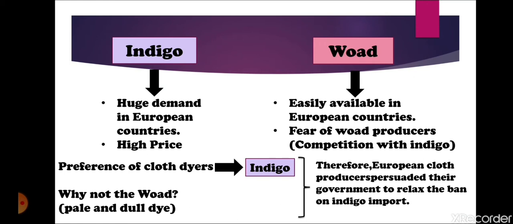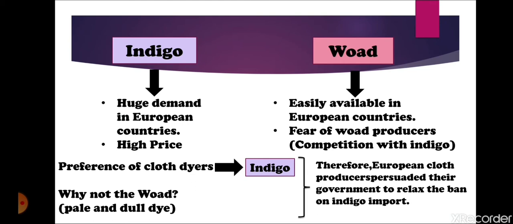When the European woad producers saw that Indian indigo was in high demand, they told the government to impose a ban on the import of indigo to European countries. The government did that also, and suddenly the demand for indigo went down in the European countries.